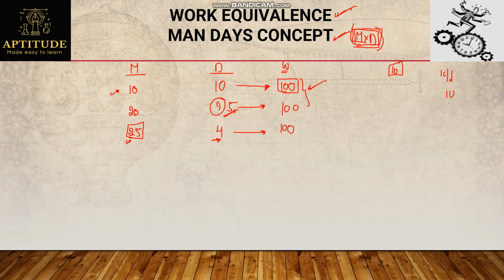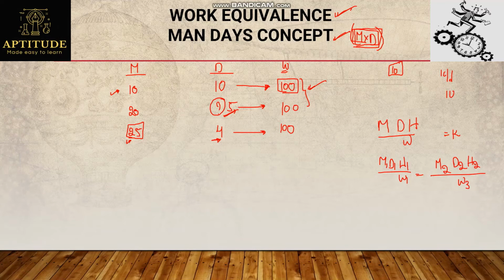And if the work is not common, like if I am saying now here work is common, if work is not same, then how will the formula change? For this we'll have a similar formula, that is nothing but MDH by W equal to constant. Constant means I can use this formula for any number of cases, like M1 D1 H1 divided by W1 equals M2 D2 H2 divided by W2, and so on. I can follow this formula for any number of cases.